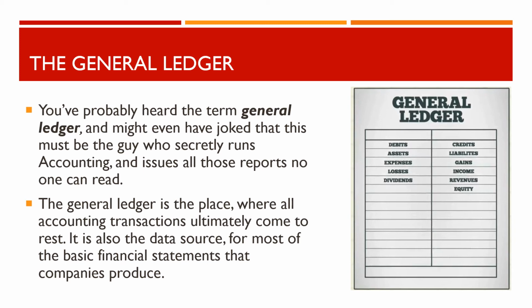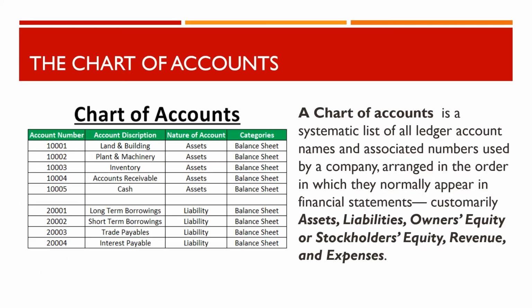The general ledger is a place where all accounting transactions ultimately come to rest. It is also the data source for most of the basic financial statements that companies produce. A chart of accounts is a systematic list of all ledger account names and associated numbers used by a company, arranged in the order in which they normally appear in financial statements: customarily assets, liabilities, owner's equity or stockholders' equity, revenue, and expenses.